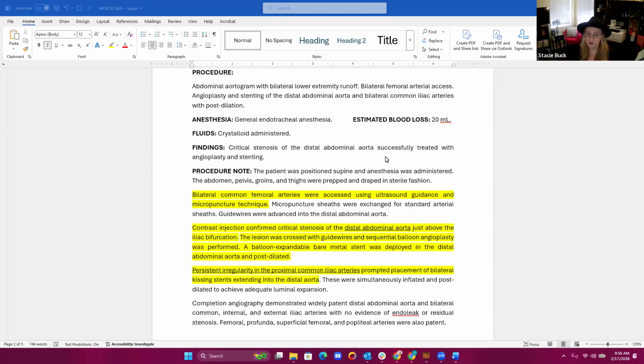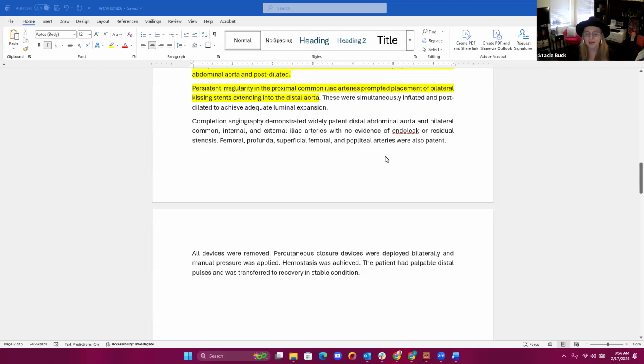Then we go down to the next paragraph where it says persistent irregularity in the proximal common iliac arteries prompted placement of bilateral kissing stents extending into the distal aorta. These were simultaneously inflated and post-dilated to achieve adequate luminal expansion. Then we see completion angiography was performed, and then that's it.